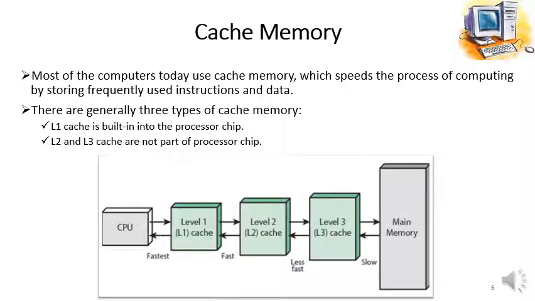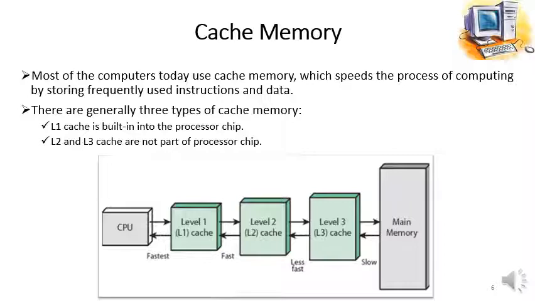In this picture, it is shown how these primary memories communicate with each other, and they are arranged in a sequence to provide instructions to the CPU for execution. So the first primary memory, that is main memory, has the highest capacity but is slower as compared to the cache memories.